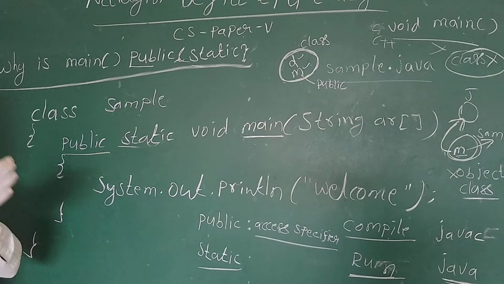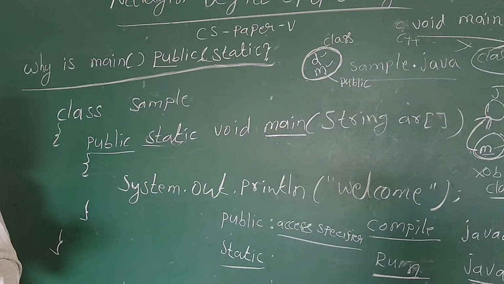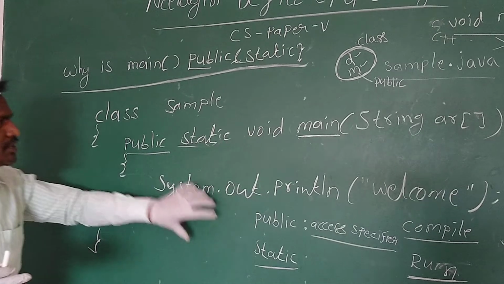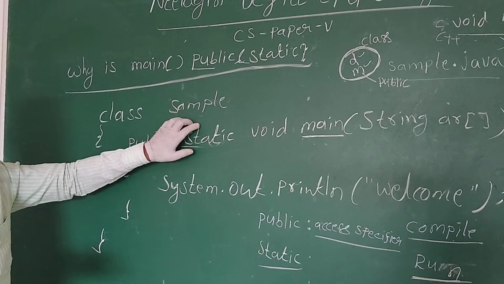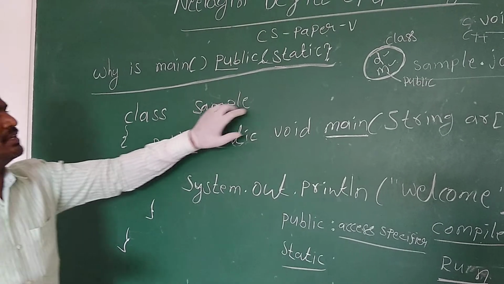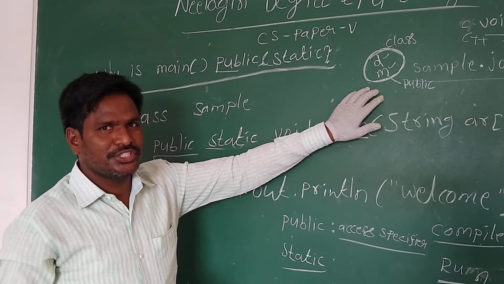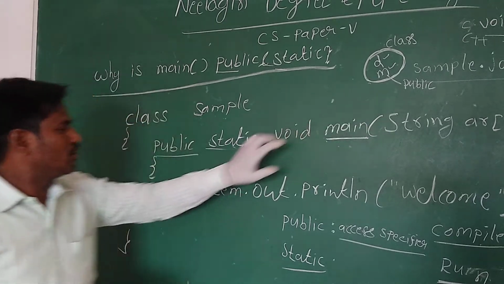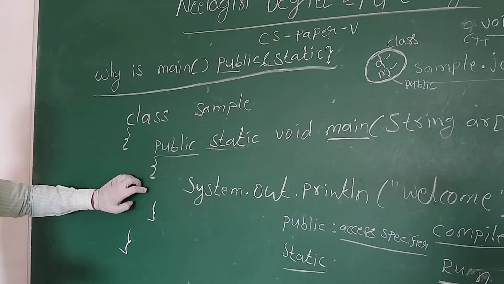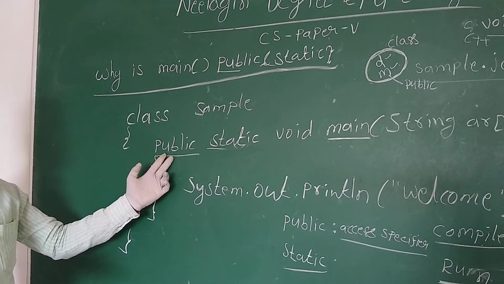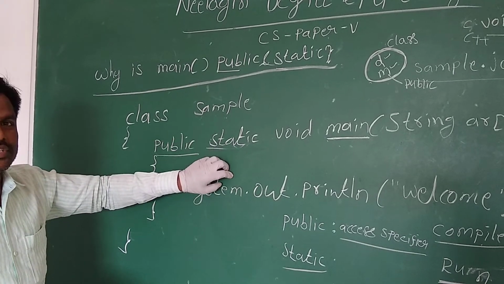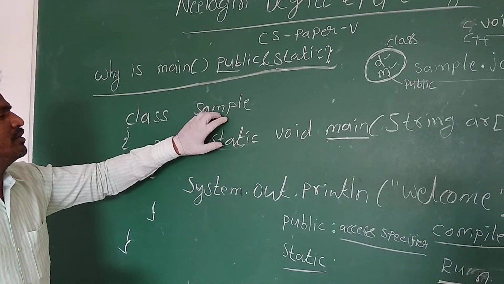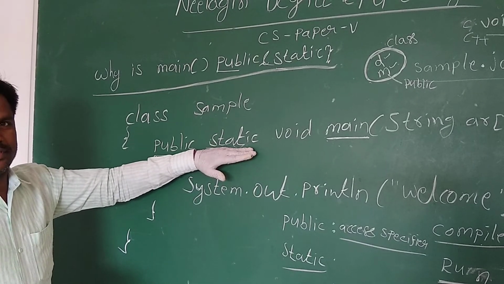But Java is a purely object-oriented language. Every method must reside within a class. Whenever there is the concept of a class, there is the concept of data encapsulation and data hiding. Automatically public, private, protected exist, so we have to declare public. Automatically there is the concept of creating objects, and without an object, we need static methods.